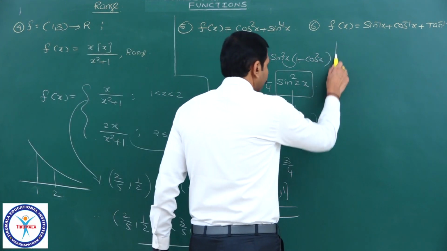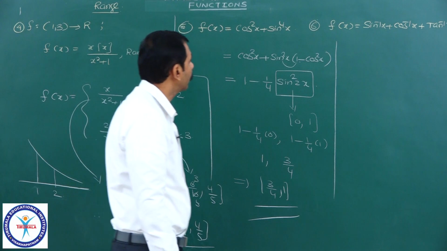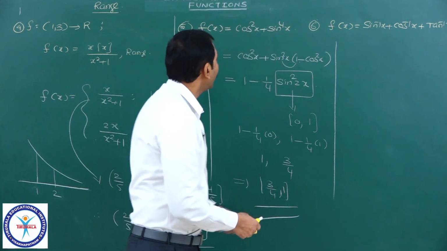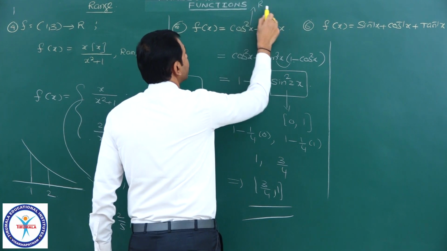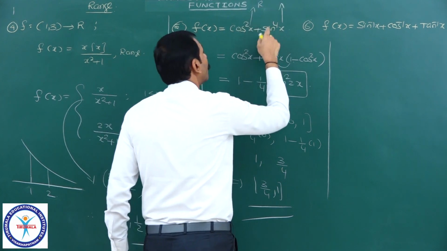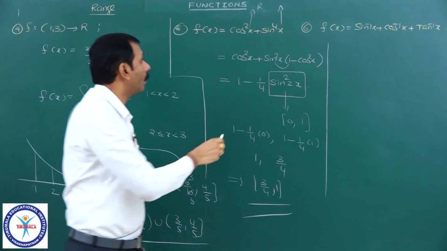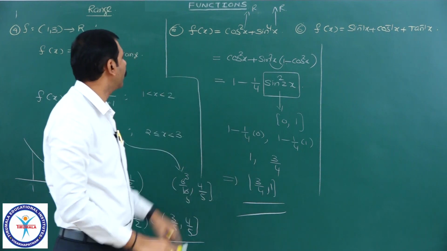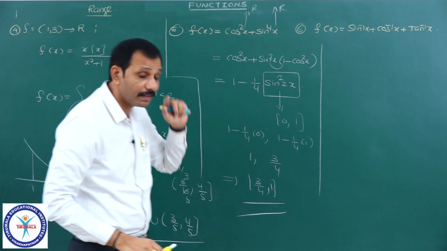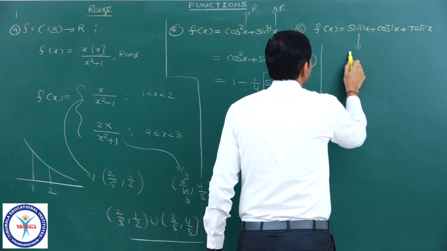And the next one, yes, range of this function. See here, cos square plus sin square means the domain of this is R, the domain of this is R, total defined on the common domain R only, because there is no problem with the domain here. Whereas in this one, sin inverse x domain, what is the domain?